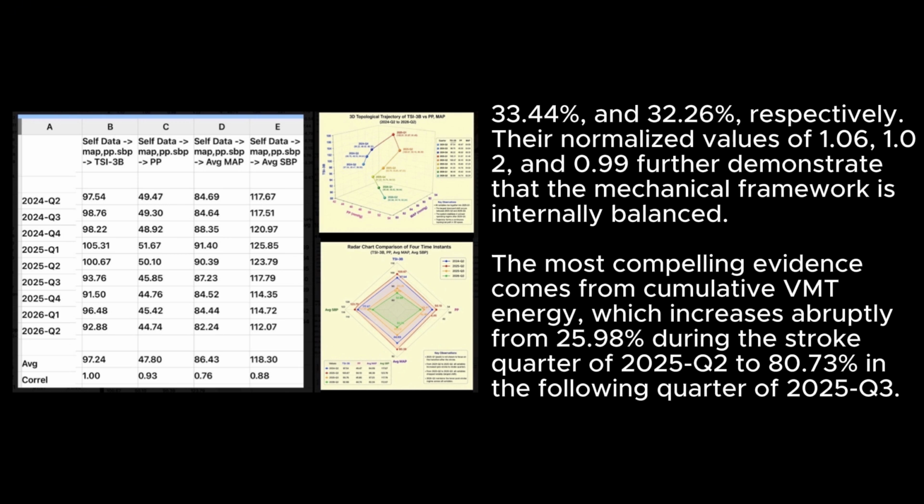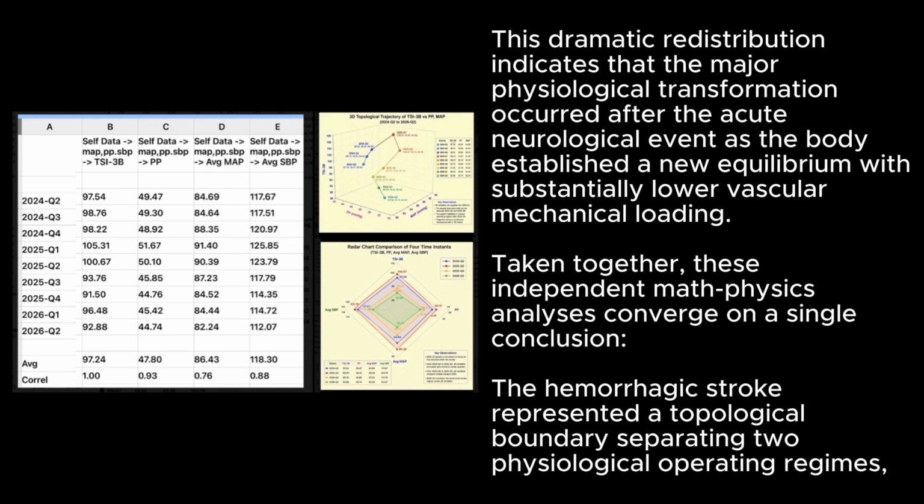balanced. The most compelling evidence comes from cumulative VMT energy, which increases abruptly from 25.98% during the stroke quarter of 2025 Q2 to 80.73% in the following quarter of 2025 Q3. This dramatic redistribution indicates that the major physiological transformation occurred after the acute neurological event, as the body established a new equilibrium, with substantially lower vascular mechanical loading.